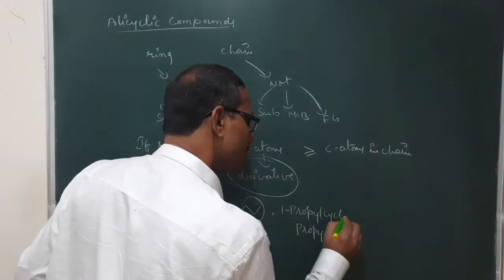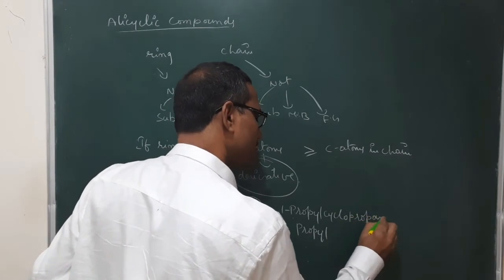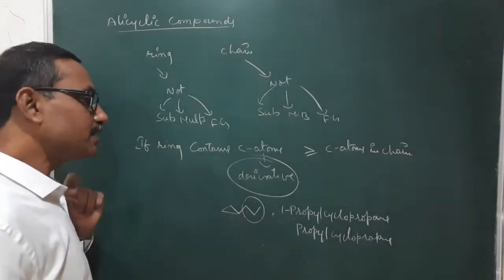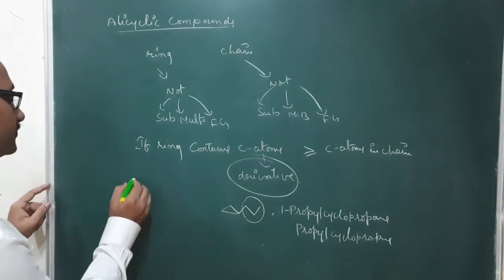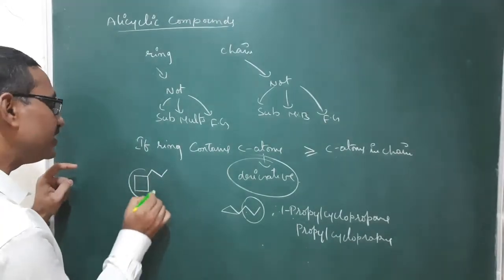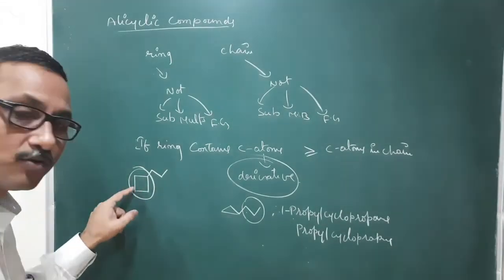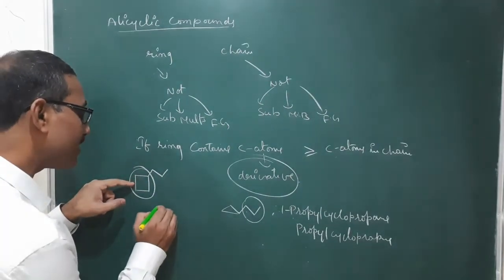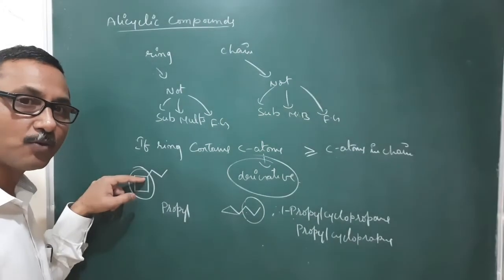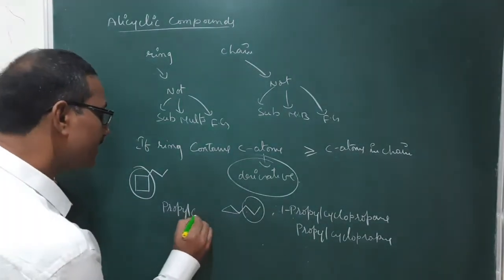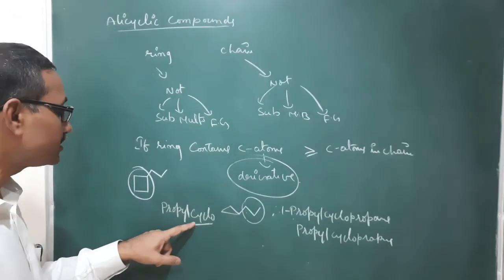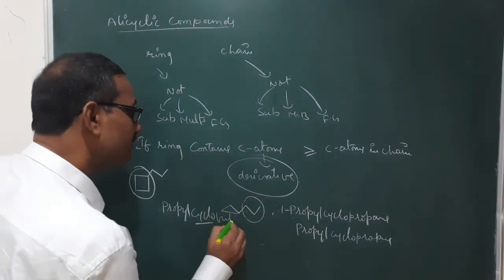Cyclopropane. Here it has more carbon atoms. Yes, no issue. Here it is 4 carbons, the chain is 3. Then also it is written as a derivative of the ring only. Then this is a propyl, that is 1-propyl or simply propyl. Cyclo is the primary prefix, cyclobutane.